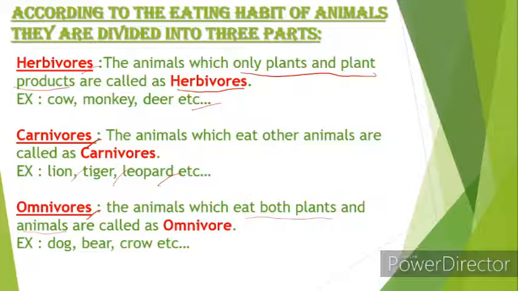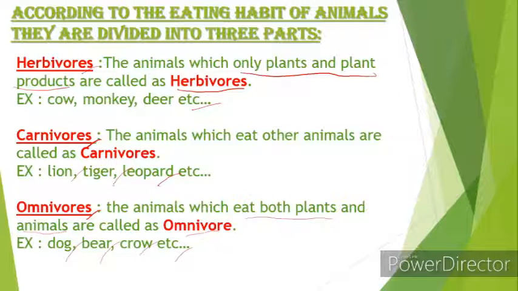They don't eat only vegetarian dishes or only non-vegetarian dishes. So the best example of an omnivore is the human. And other than humans, we have dog, bear, crow, etc. So these are animals which are omnivores.